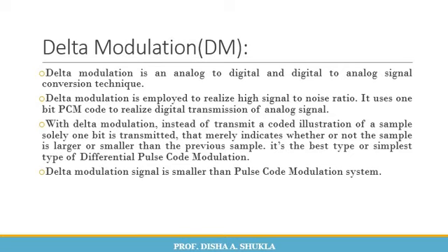With delta modulation, instead of transmitting a coded illustration of a sample, only one bit is transmitted that merely indicates whether or not the sample is larger or smaller than the previous sample. It is the simplest type of differential pulse code modulation. Delta modulation signals are smaller than pulse code modulation signals.